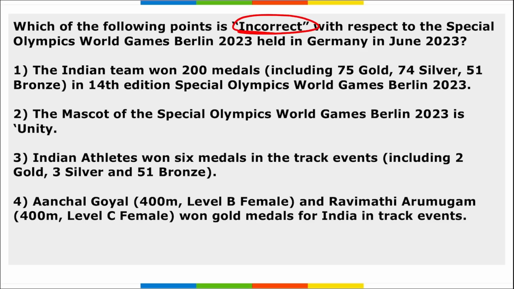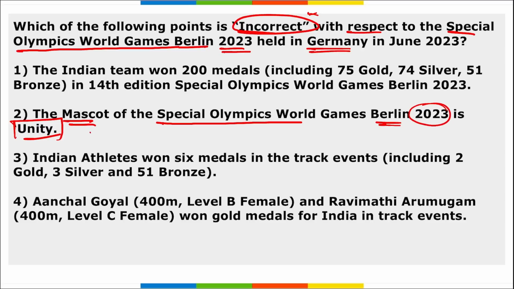Next, you have to tell which among the following is incorrect with respect to Special Olympic World Games Berlin 2023 held in Germany in June. So according to them, you have to say which among the following is incorrect. So first, remember, the mascot of the Special Olympic World Games in Berlin 2023 is Unity, right?